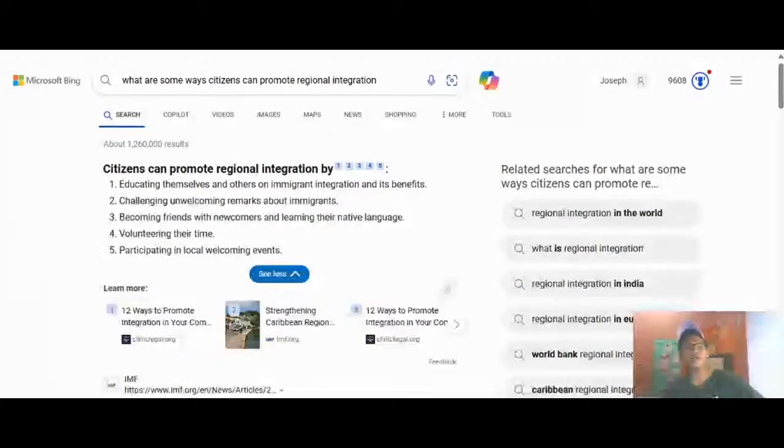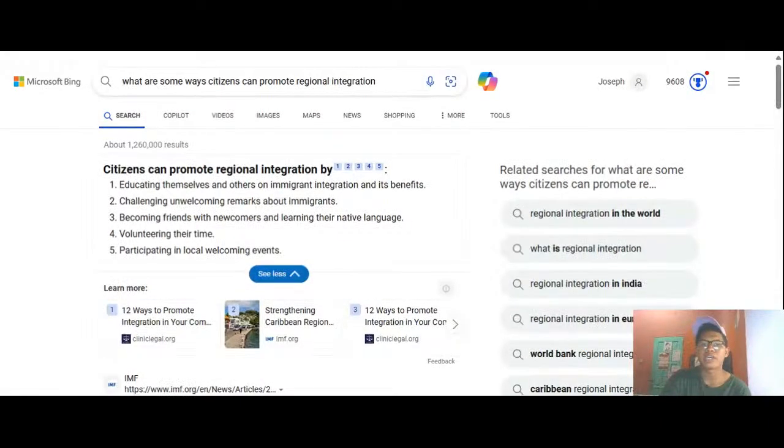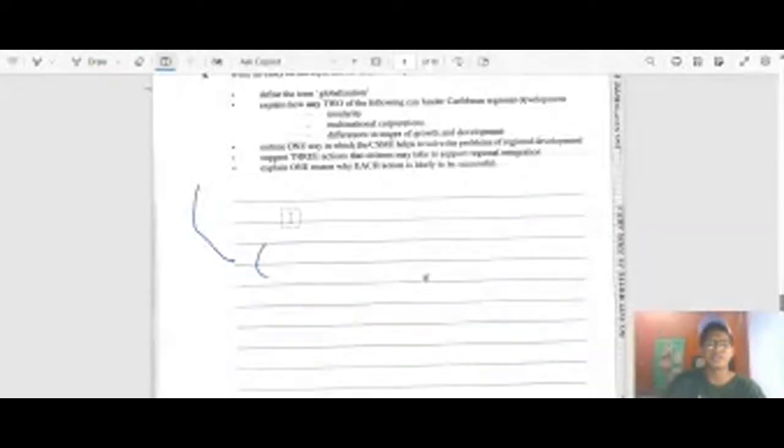So since we have the groundwork laid, we could now go into answering the questions for this piece of content. So let us go into things. It says define the term globalization. And globalization